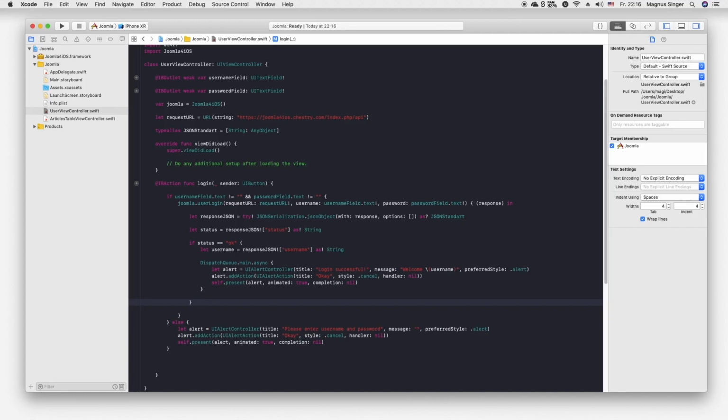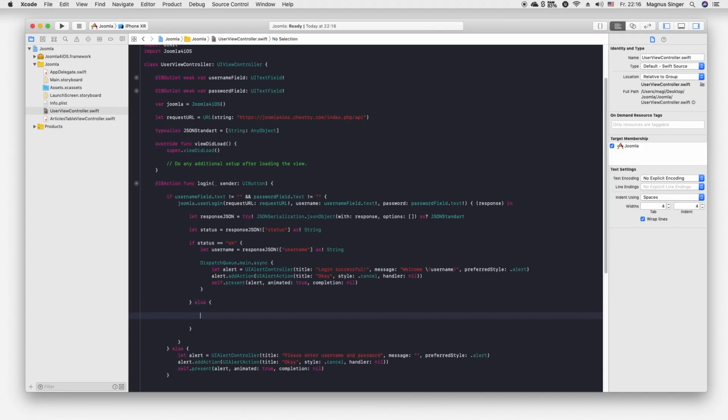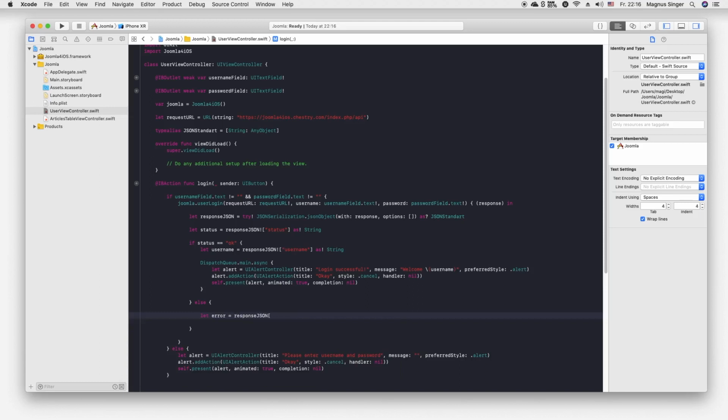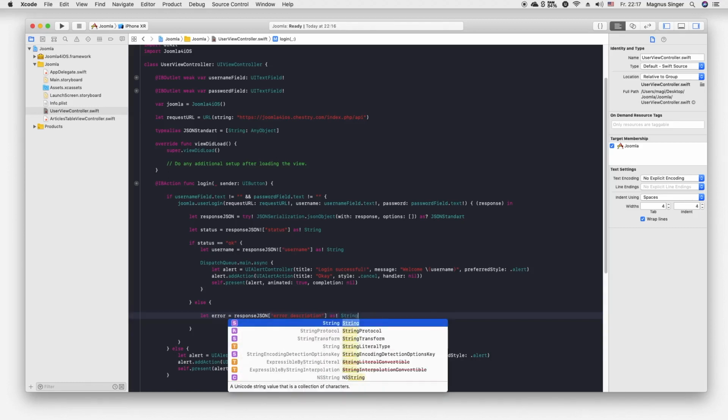Now the only thing we have to do is call else, and now we got an error, so we can now get the description and say let error is response JSON. Sorry, error description. Of course, this is also a string.